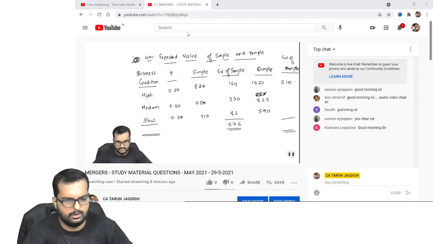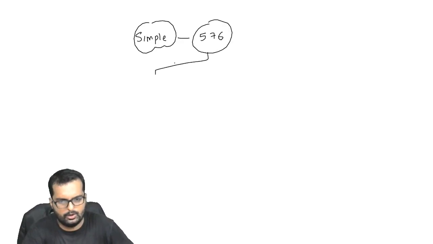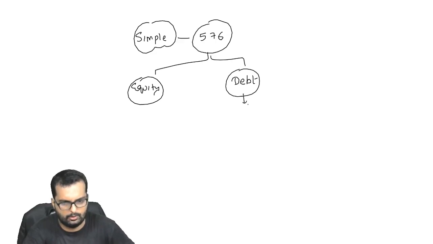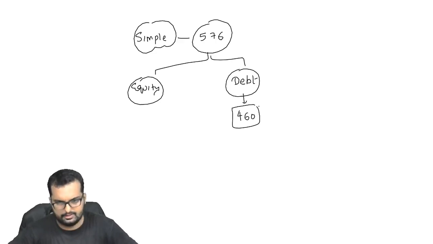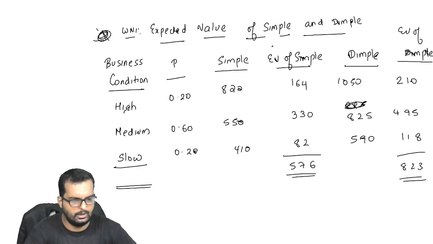Okay. So now for Simple, the total value is turning out to be how much? I think I got the answer as 576. This has to be now broken down into two parts. One is equity and the other one is debt, correct? What is the debt value for Simple told over here? They have told it as 460 as debt, correct? So from 576, if 460 is debt, how much will turn out to be equity? 116.